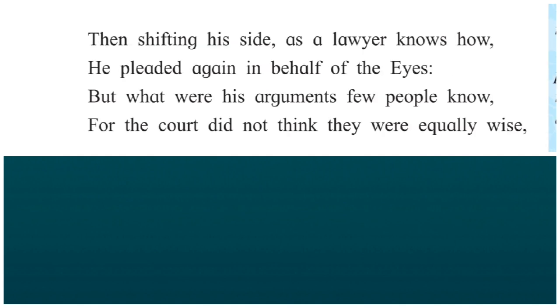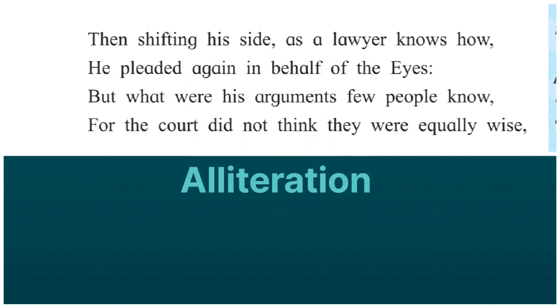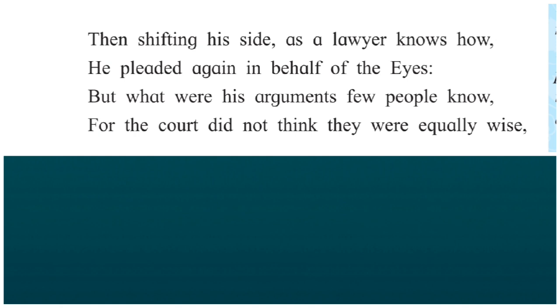Next poetic line. "Then shifting his side as a lawyer knows how." The figure of speech is alliteration, as the sounds S and H have been repeated. That's why it is alliteration. Next poetic line. "For the court did not think they were equally wise."